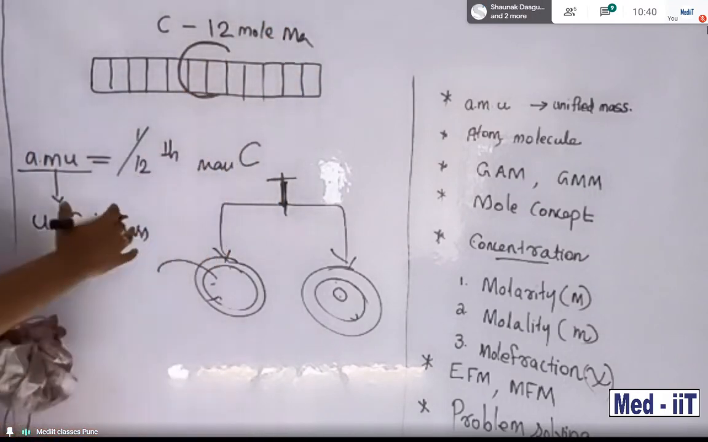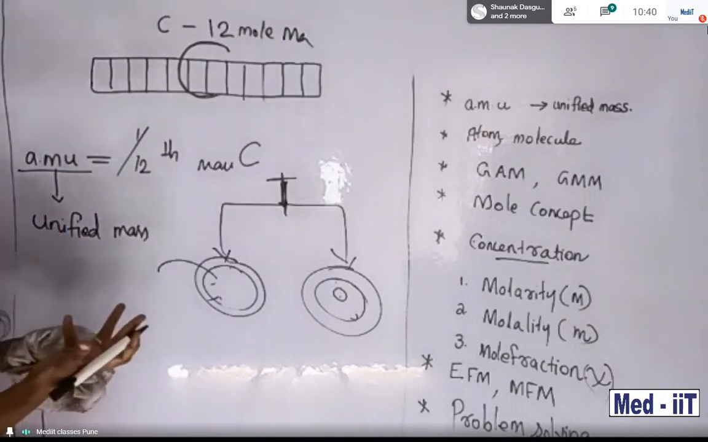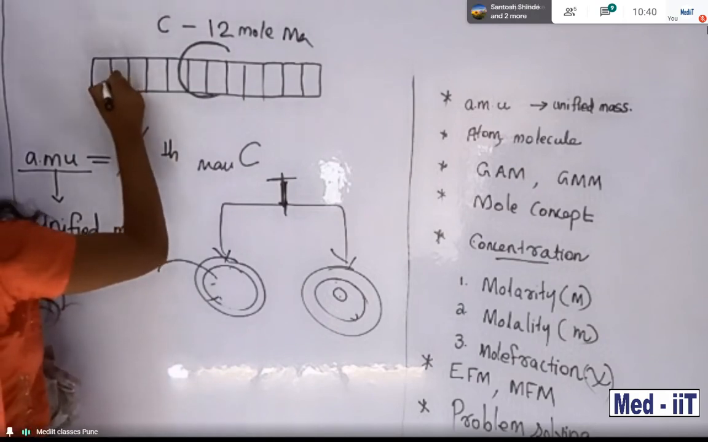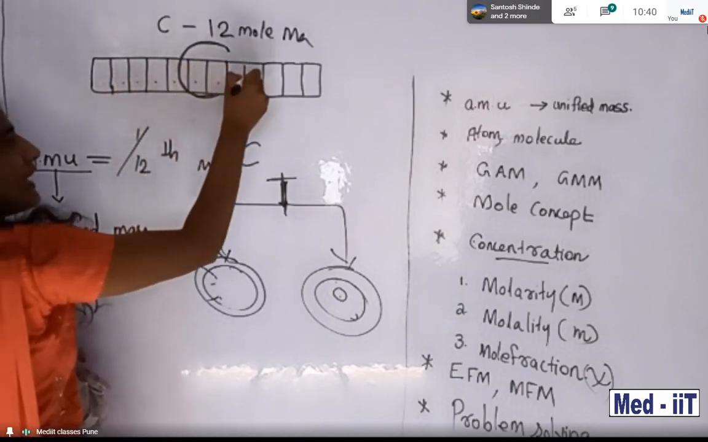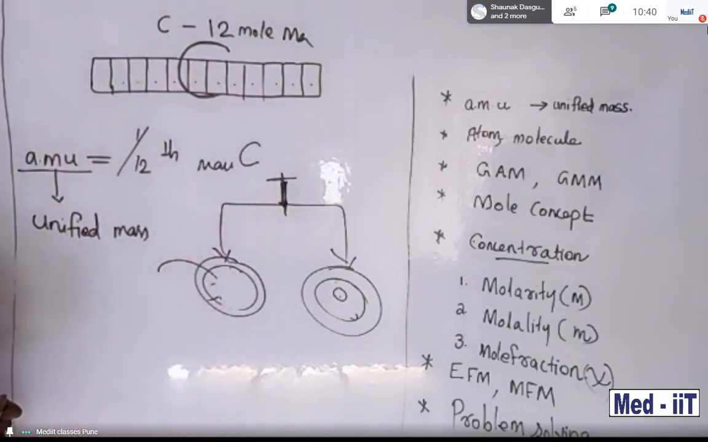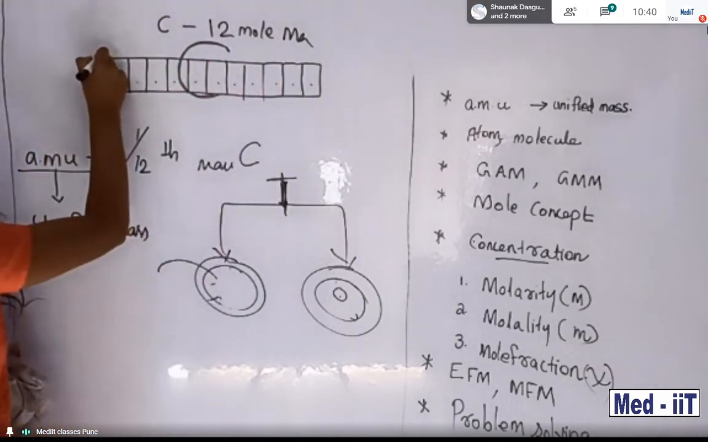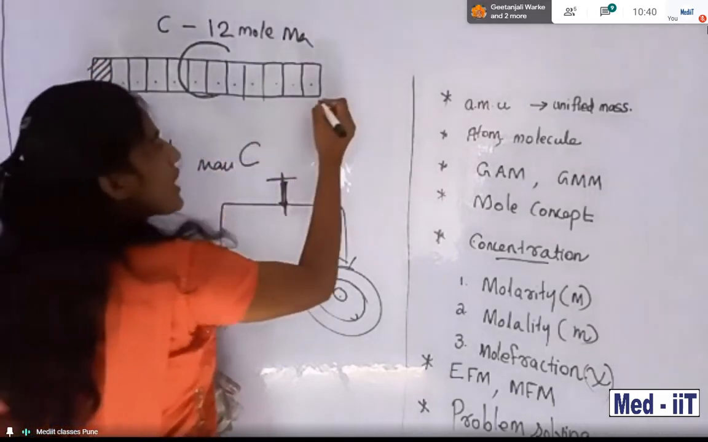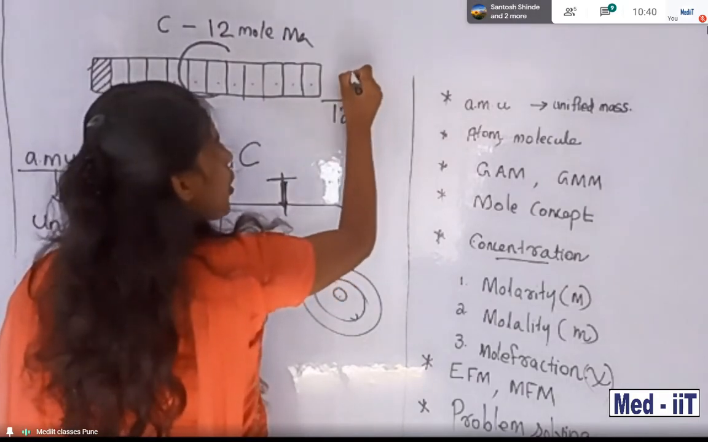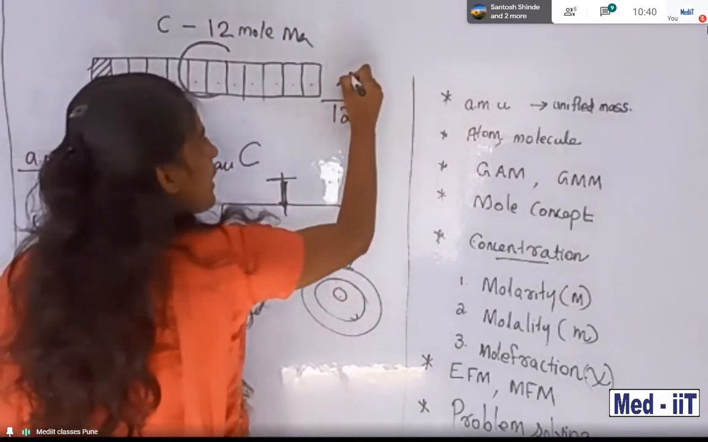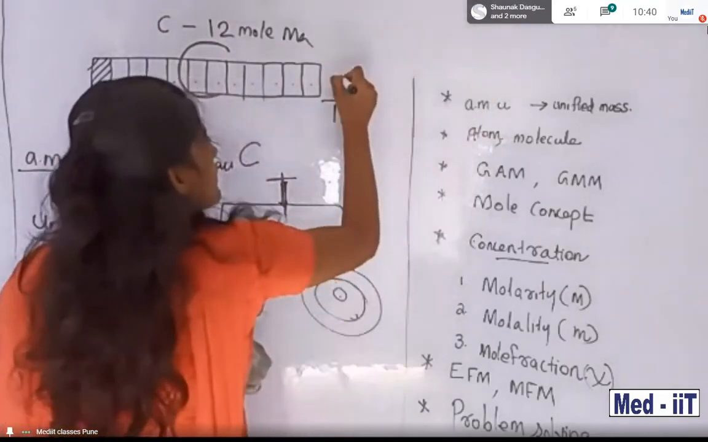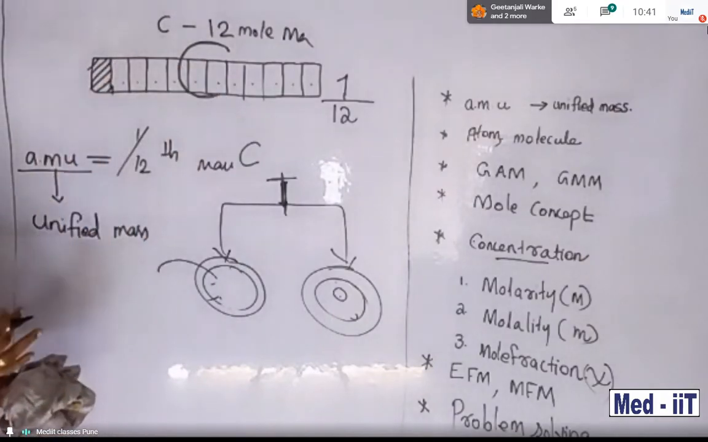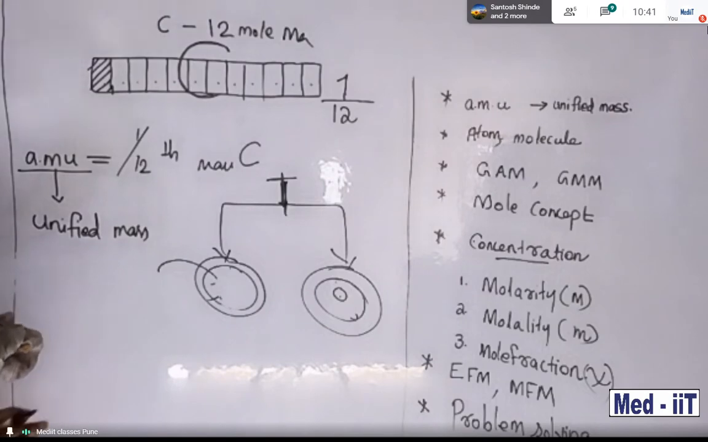So what happened? The 12 gram of mass, I can divide it into 12 equal portions: 1, 2, 3, 4, 5, 6, 7, 8, 9, 10, 11, 12. Now consider the shaded portion. Look, students, this one is the shaded portion. It is equal to 1/12 of the total. If I shade 2 portions, it means 2/12.